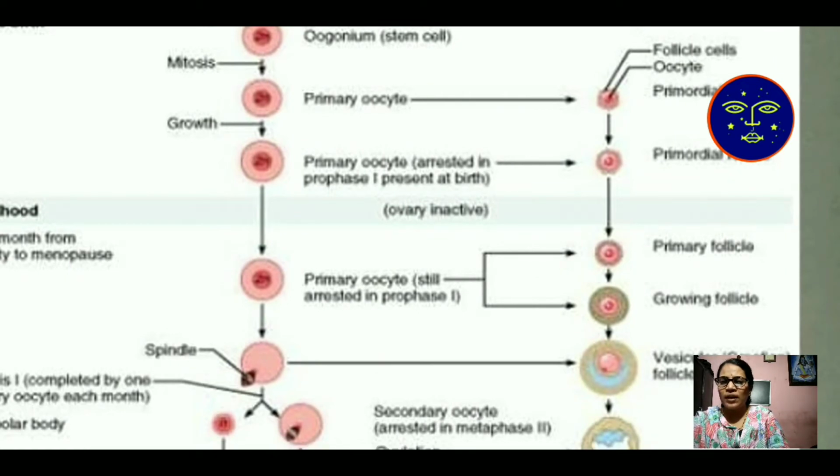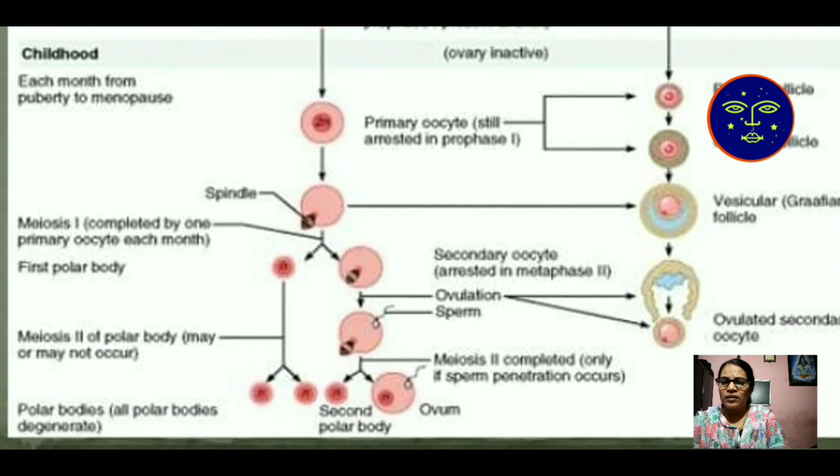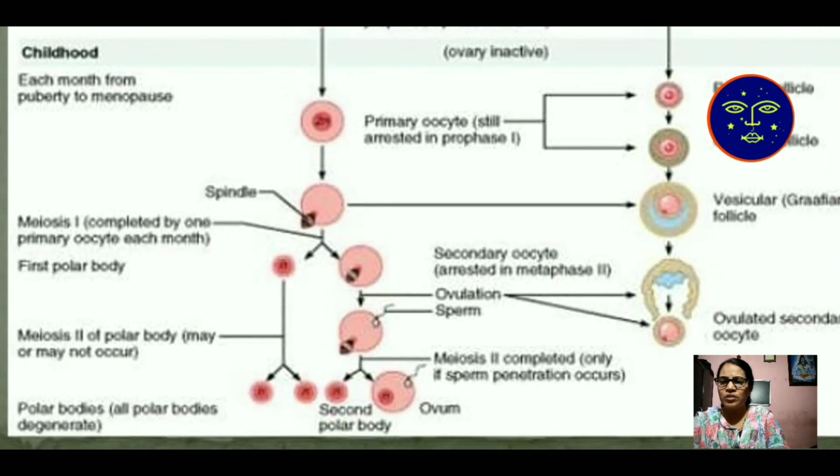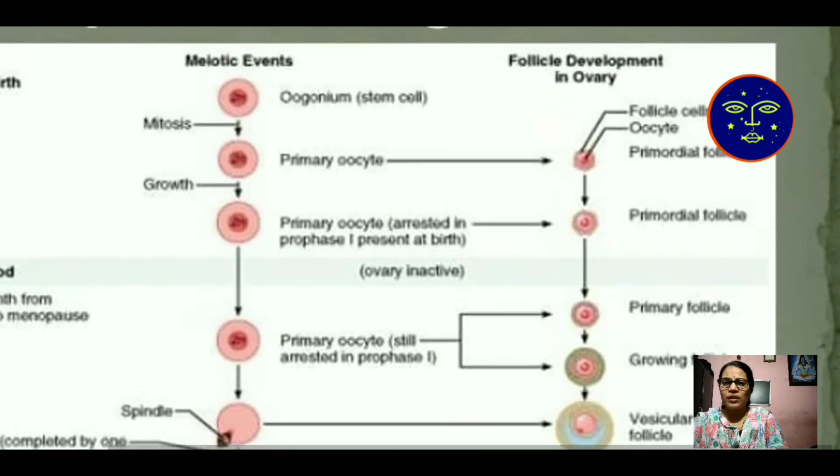Then the primary oocyte develops and undergoes meiosis 1, which produces the first polar body and the secondary oocyte. The first polar body contains n number of chromosomes and undergoes meiosis 2, producing two polar bodies. The secondary oocyte undergoes ovulation and meiosis 2 produces two types of n cells. One is known as the second polar body, and out of four, one is developed into a mature ovum. This is the total cycle.